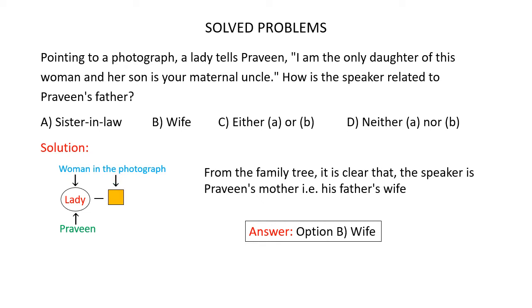Now from this it's clear that the woman in the photograph has a daughter who is the lady, and she has a son. So the lady and this person are siblings. And this person is the brother of the lady. Now this person can be Praveen's maternal uncle only if Praveen is the son of the lady.